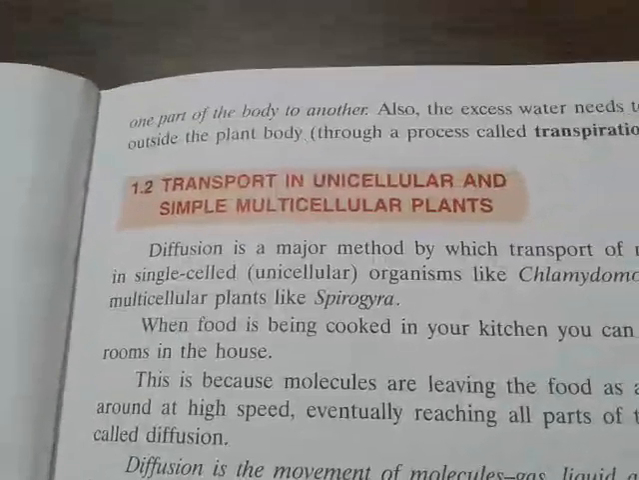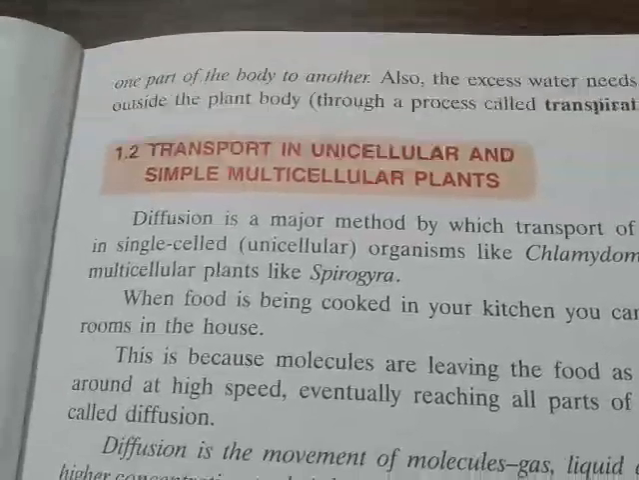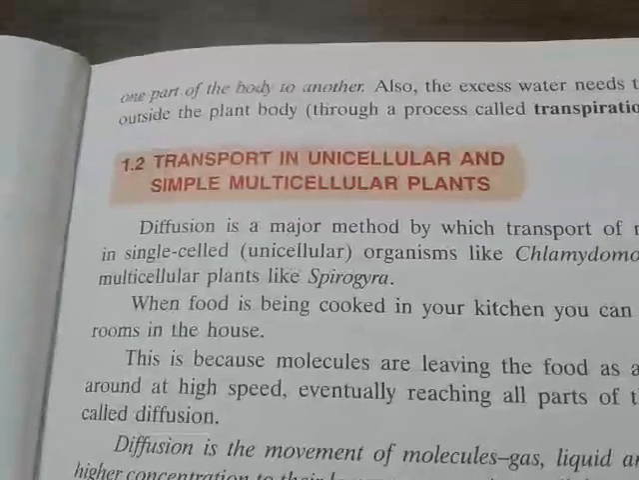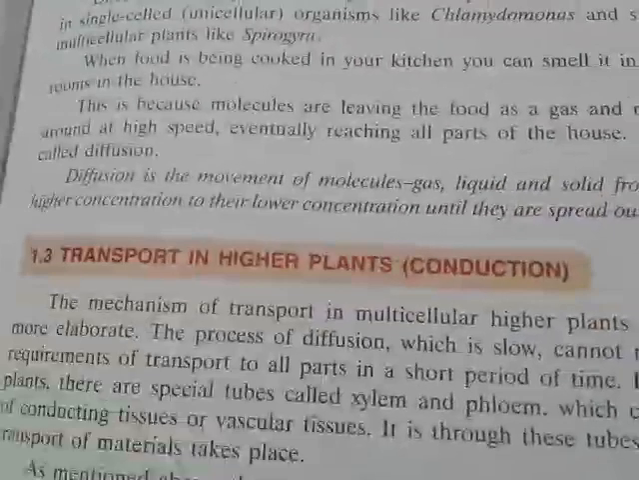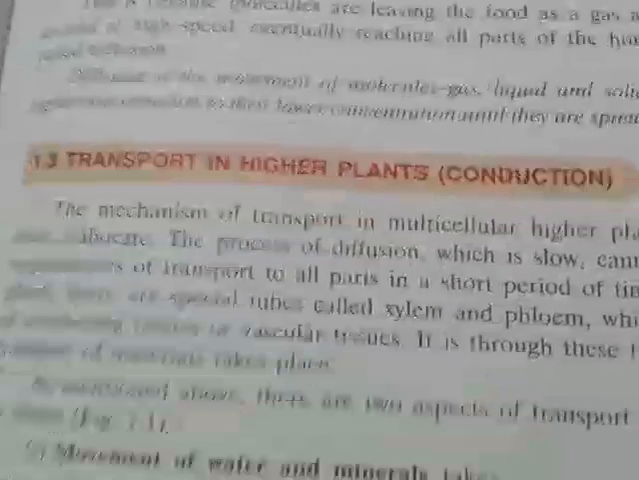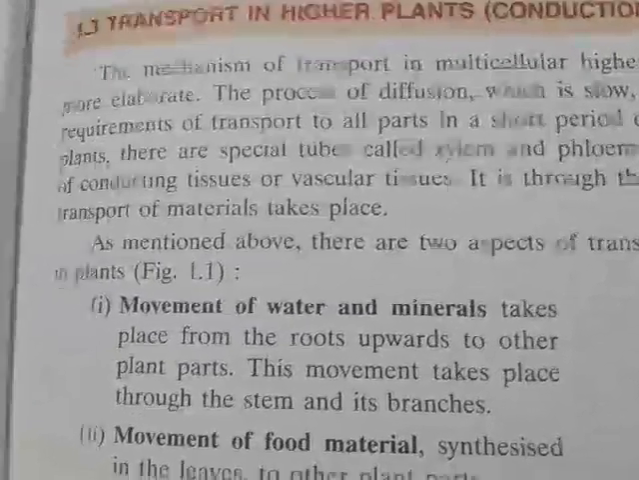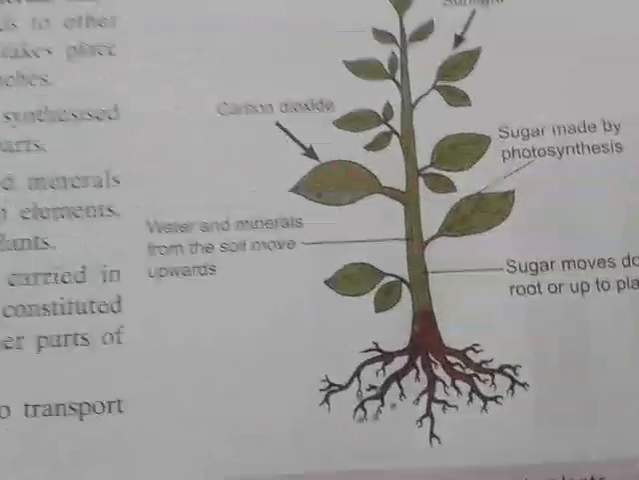So what you have learned is the diffusion process. What is actually the diffusion process? Diffusion is the movement of molecules of gas, liquid and solid from their higher concentration to the lower concentration. In transport in higher plants, that is the conduction process, two aspects are there. One is movement of water and minerals, and the other is movement of food material. Movement of water and minerals takes place from the roots upward to the other plant parts. This movement takes place through the stem and its branches. So this is a transport system in plants.